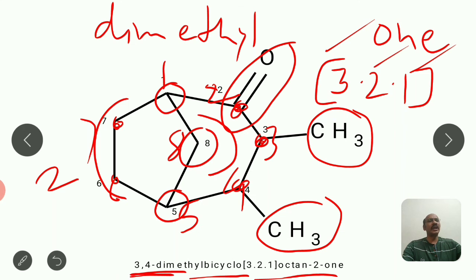You will write the larger bridge value first, then the middle, and then the smaller. And while numbering, you have to start from the bridgehead carbon atom, then proceed towards the larger ring, then proceed towards the medium ring, and at last come to the smallest bridge. So here practice about this.